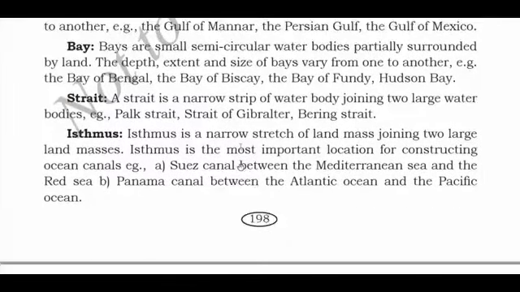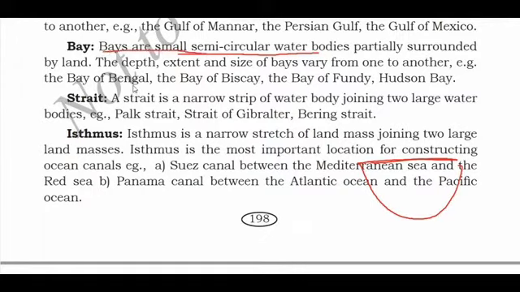What is bay? Bays are small semicircular water bodies partially surrounded by land. These are semicircular water bodies. Semicircle, you know, like this. This is a semicircle. So these are semicircular water bodies partially surrounded by land. Partially means half of it will be surrounded by land. So bays are small semicircular water bodies partially surrounded by land.